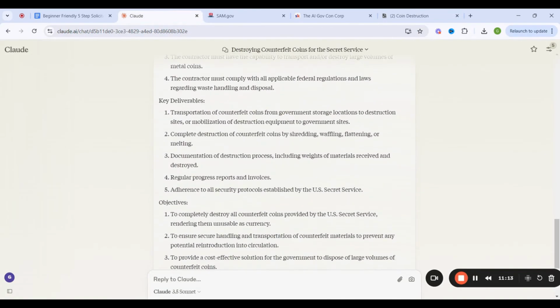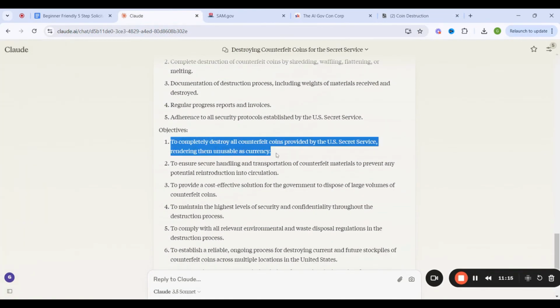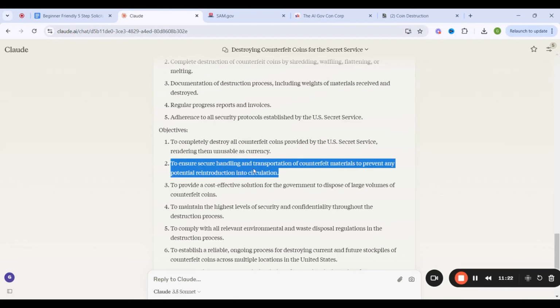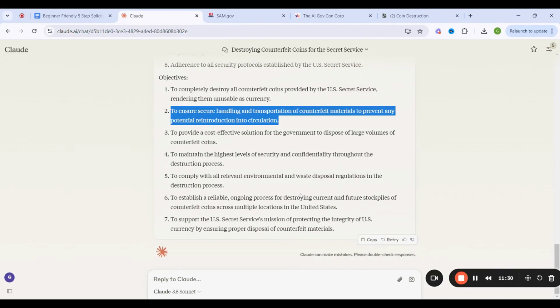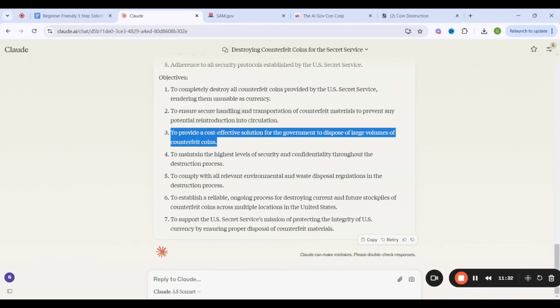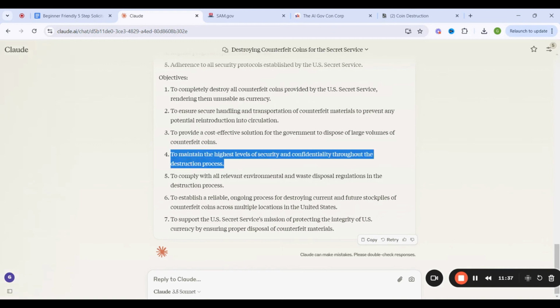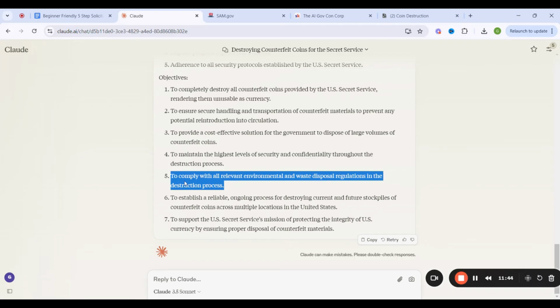But let's see, what are some of the objectives? To completely destroy all counterfeit coins provided by the US Secret Service, rendering them unusable as currency. To ensure secure handling and transportation of counterfeit materials to prevent any potential reintroduction into circulation. To provide a cost effective solution for the government to dispose of large volumes of counterfeit coins, to maintain the highest levels of security and confidentiality throughout the destruction process, to comply with all relevant environmental and waste disposal regulations in the destruction process.